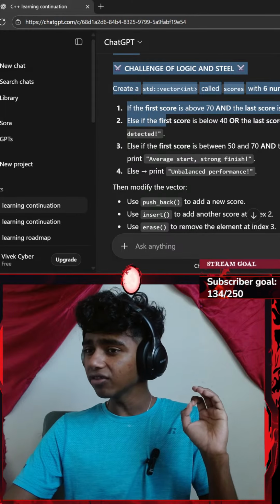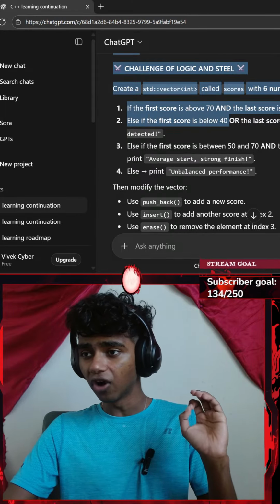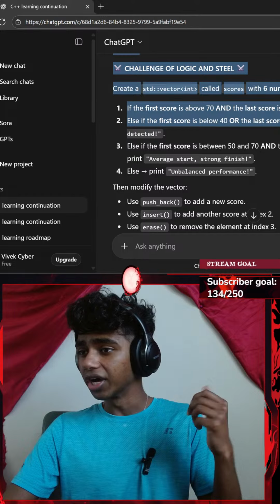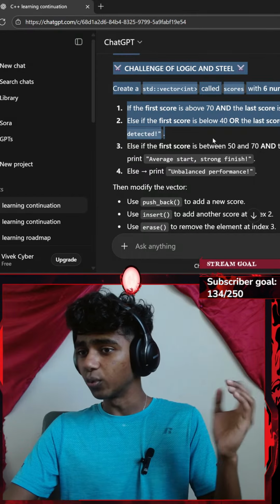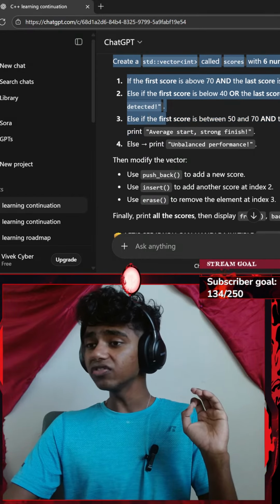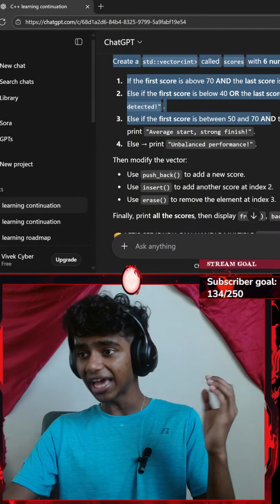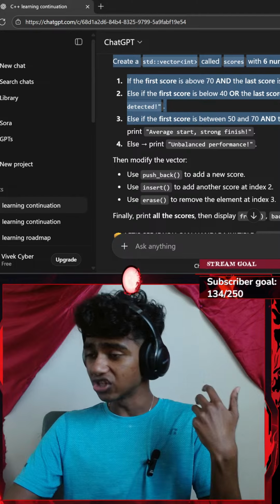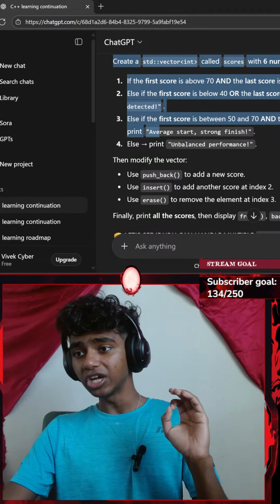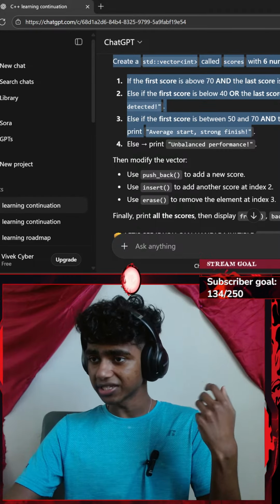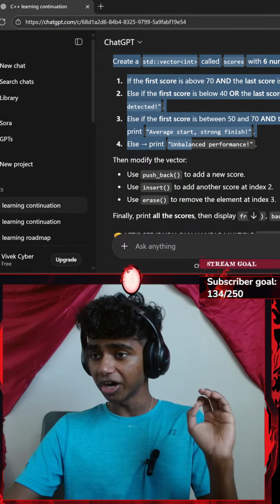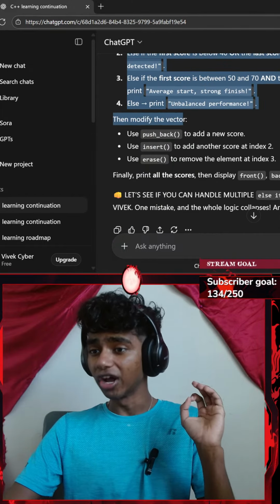Else if the first score is below 40 or the last score is below 40, print weak edge detected. Else if the first score is between 50 and 70 and the last score is greater than 80, print average start, strong finish with an exclamation mark. Else print unbalanced performance. Then modify the vector.